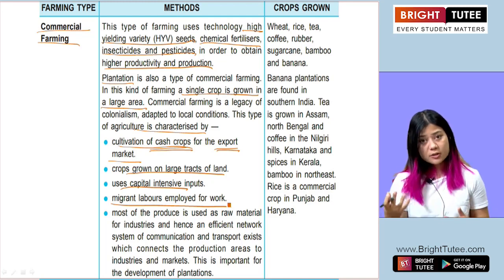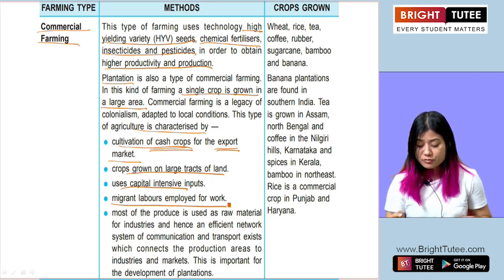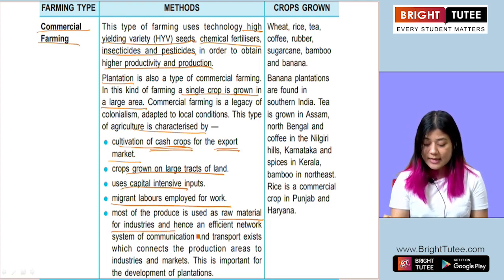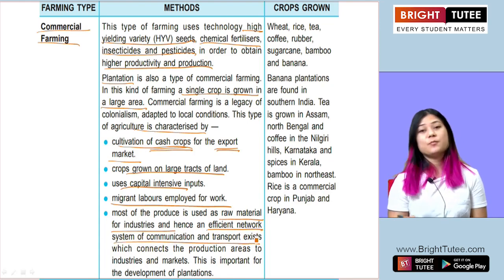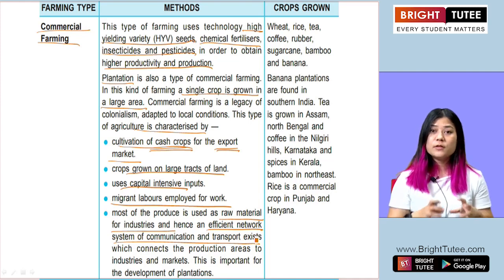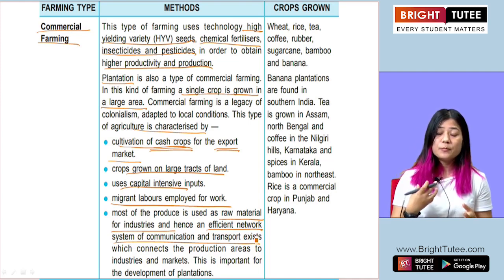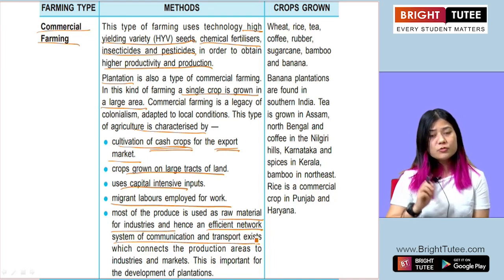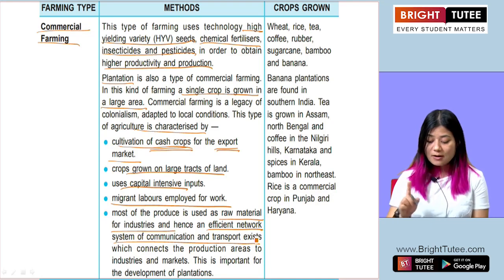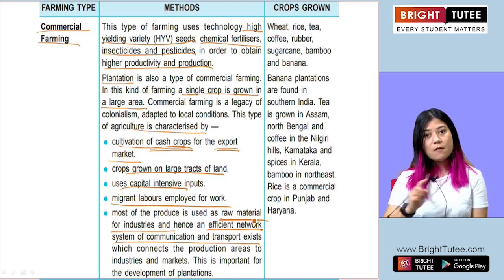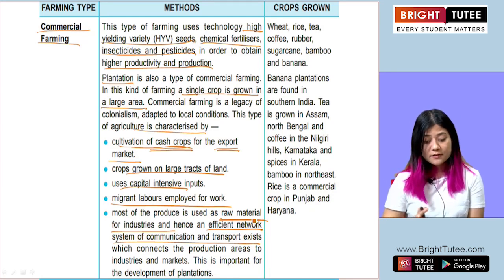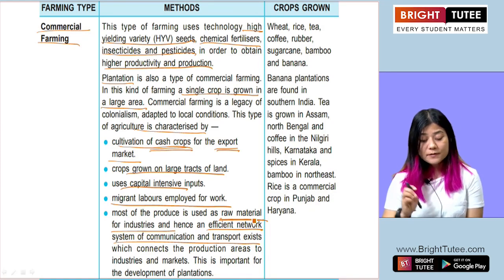Most of the products that are produced are used as raw materials for industries, and hence they have an efficient network system of communication and transport. So most of the produce of commercial farming is not only used for export, but also used as raw materials for industries, for factories. So these are some of the important characteristics of commercial farming.